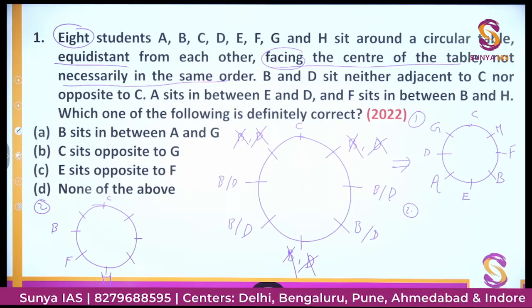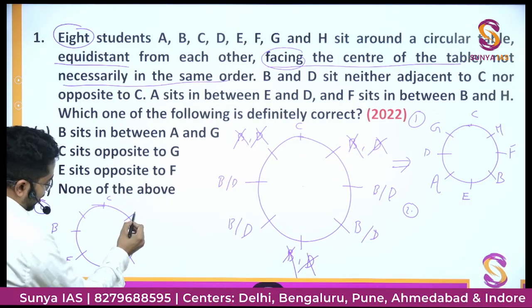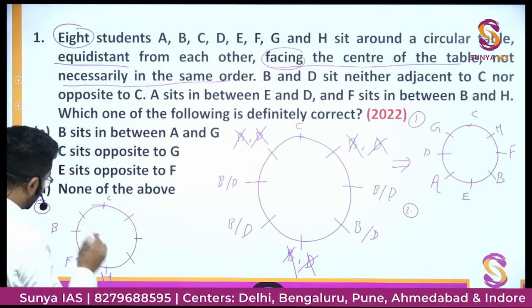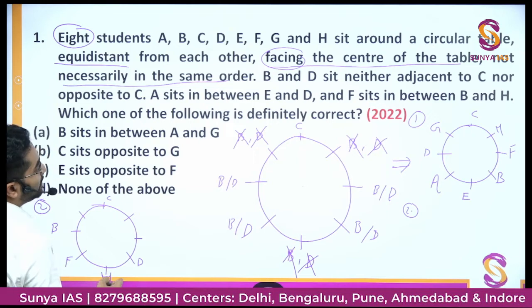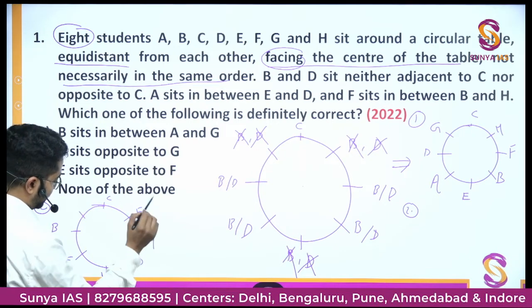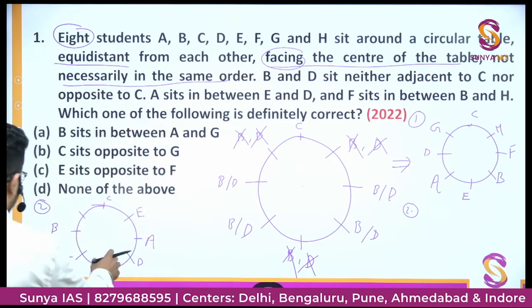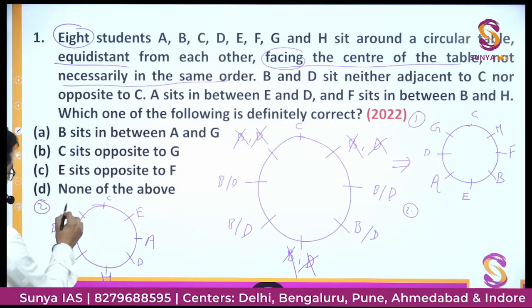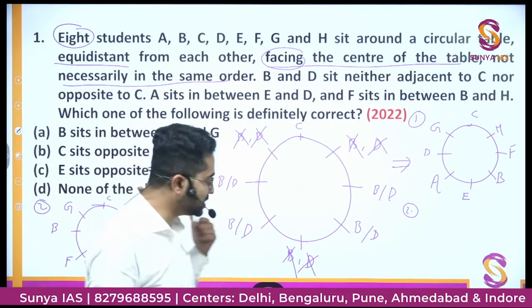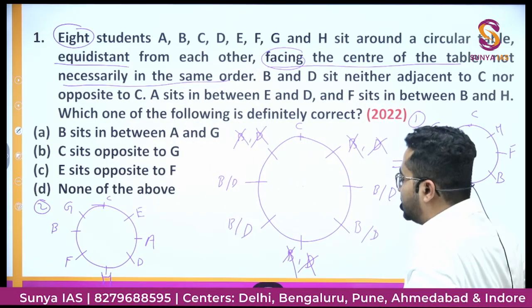Then A sits in between E and D. D cannot be here, because if here it is D, here cannot be E. So definitely D must be here. And between E and D, there is A. And the only thing left would be G. A, B, C, D, E, F, G, H. All 8 people are completed in this possibility also. Right? This is one thing.